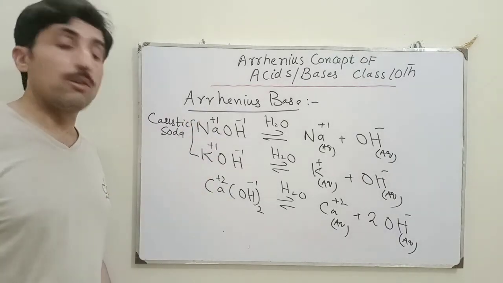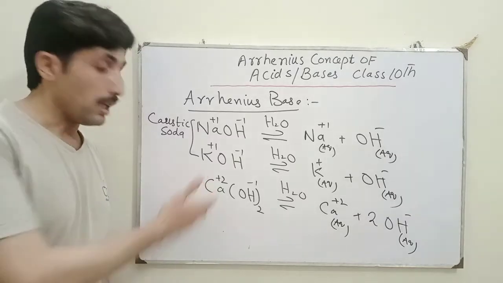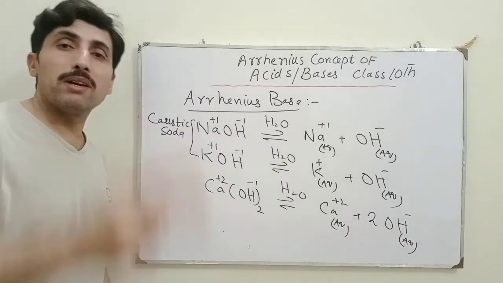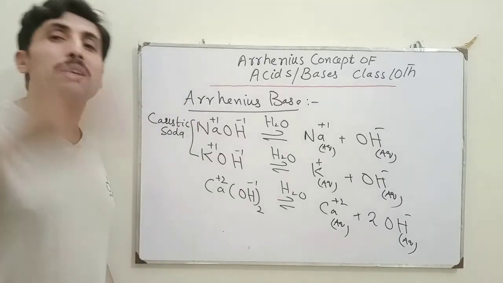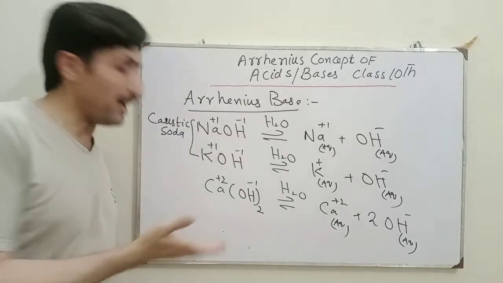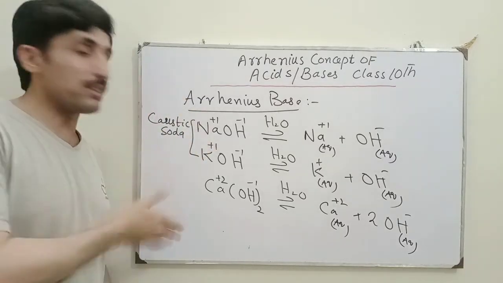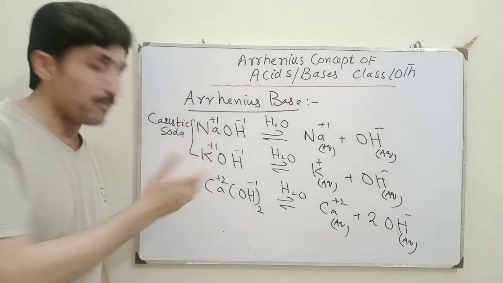Here if you look to the group number 2nd members, calcium belongs to group number 2nd, so it has 2 hydroxyl group. It will be ionized in 2 steps, which will be partially ionized because it ionizes in 2 steps. And these 2 ionizes in 1 step, so these 2 are stronger as compared to this one.